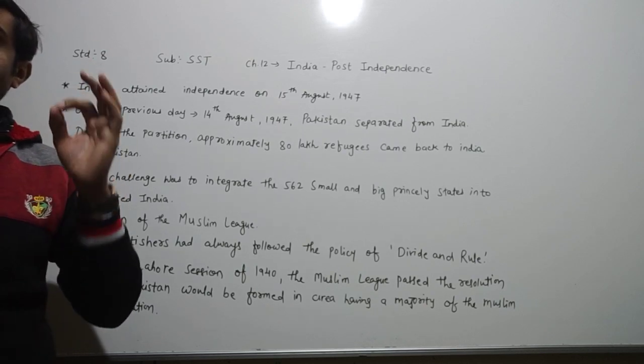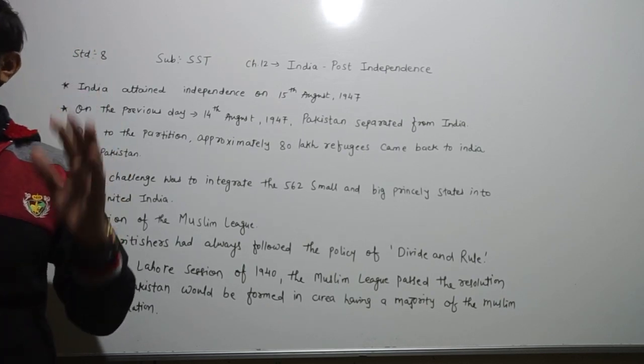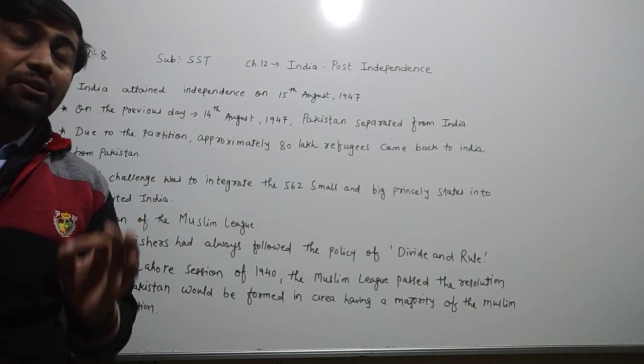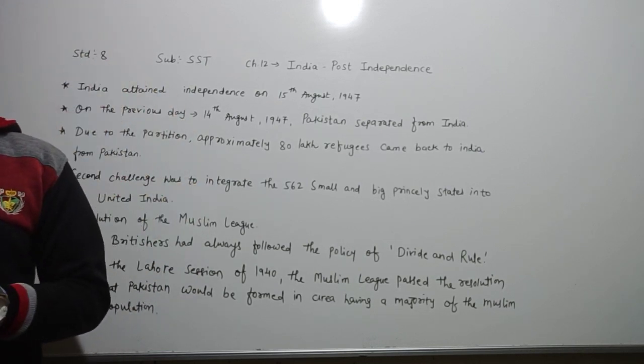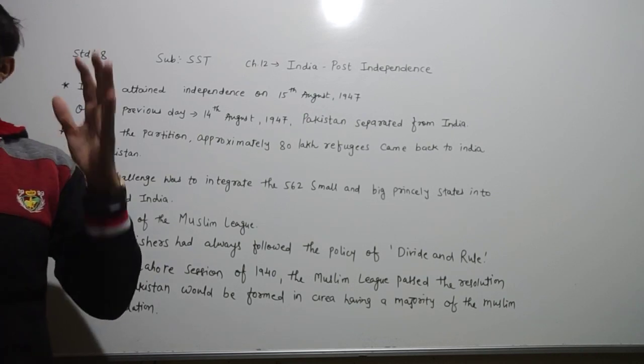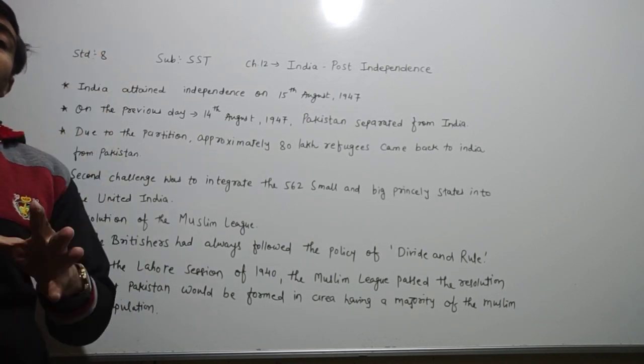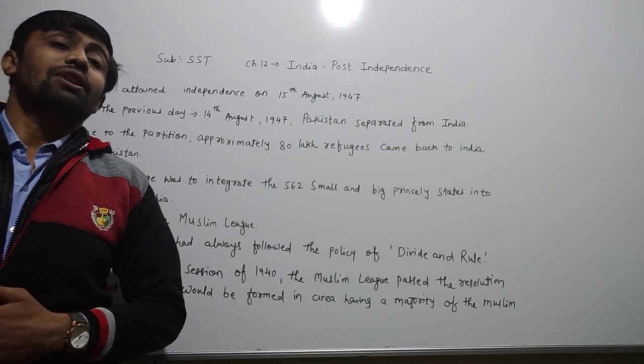Now, why was India partitioned? What were the problems faced by our country after the partition, and how did this political change happen? The answers to all these questions are given in this chapter.